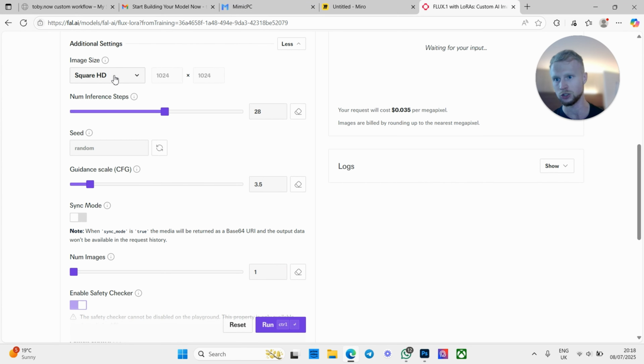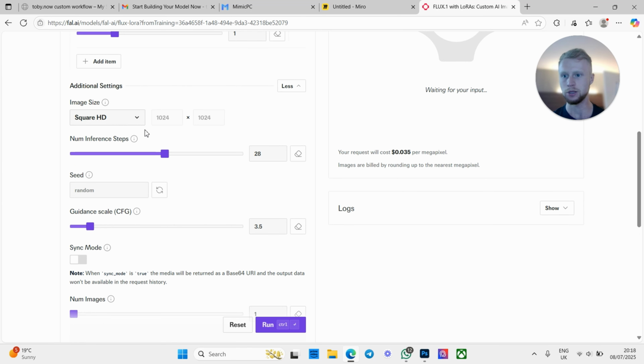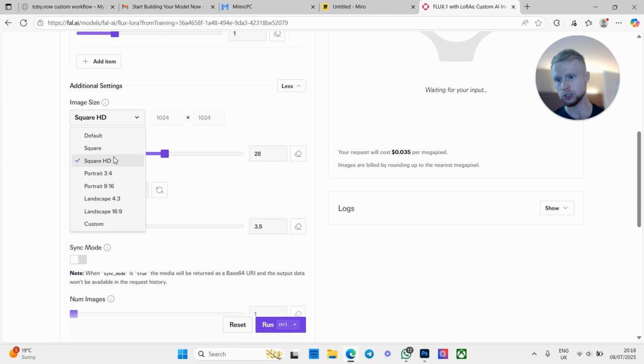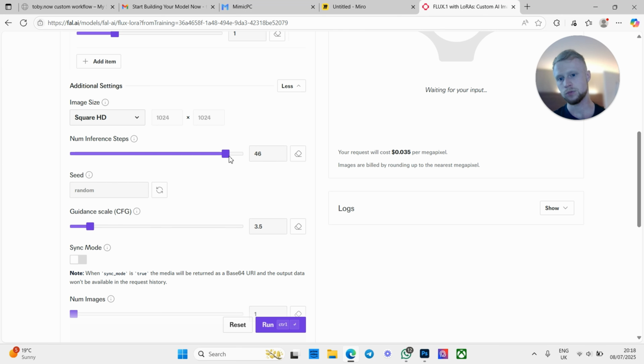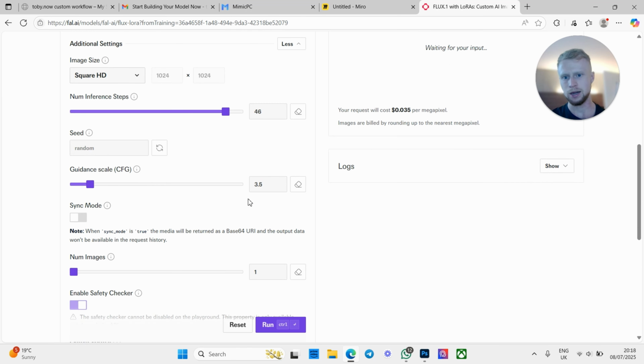So firstly, I want to put it on Square HD, just because what we want is very high quality images to be able to put into our LoRA. I would recommend Square HD or Portrait 3:4. I wouldn't really go Portrait 9:16 yet, mainly because that's going to drop the quality a little bit. So I'm going to go for Square HD. I'm also going to put this around 43 to 59. You may have seen a tutorial on this before, but this is just going to mean the quality is a little bit higher. And then the CFG can normally go between 2.5 and 3.5. So today I'm going to have it on 3, might as well.